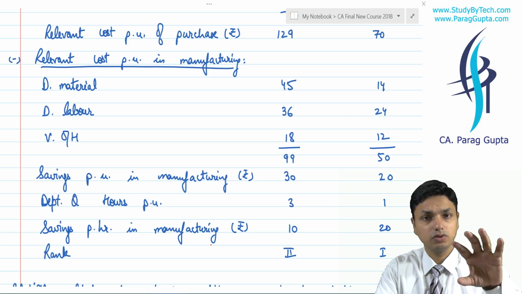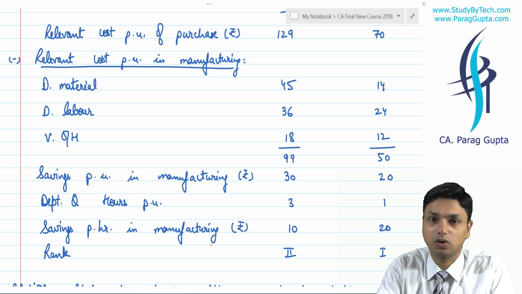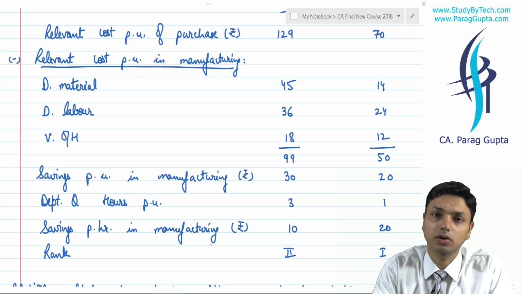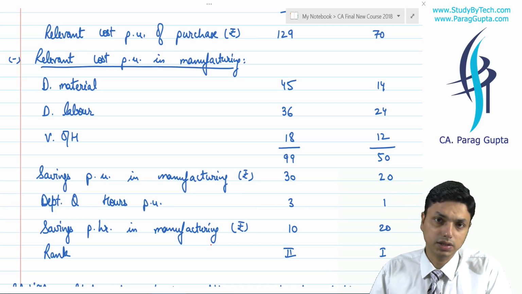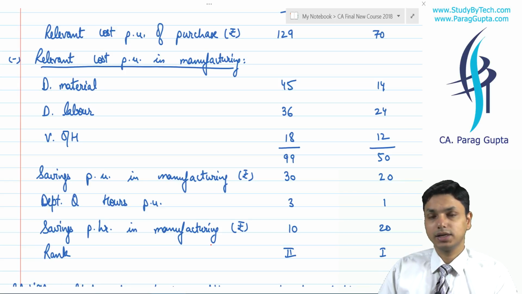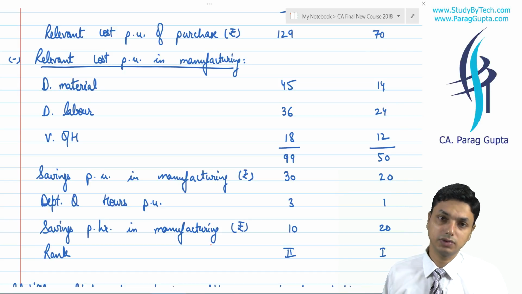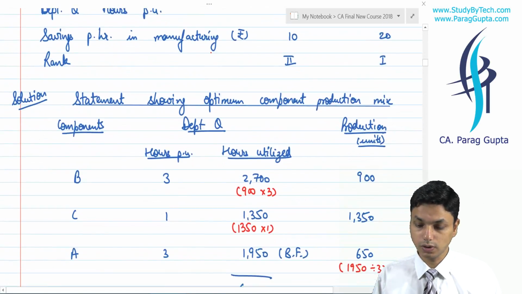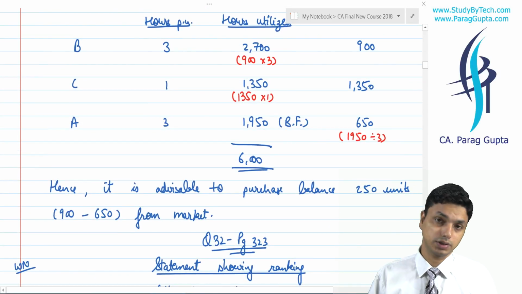Our revenue is not going to change, only our cost. Wherever our cost is minimum, our contribution will be maximum. So let's calculate savings. It will guide us that wherever we have savings in manufacturing, we shall manufacture, otherwise we shall outsource. But while doing so, we shall take our product mix decision into consideration.